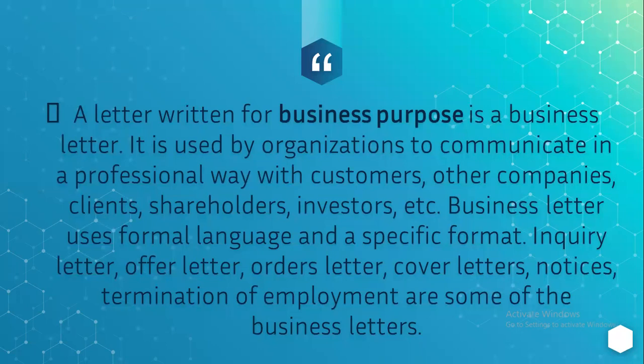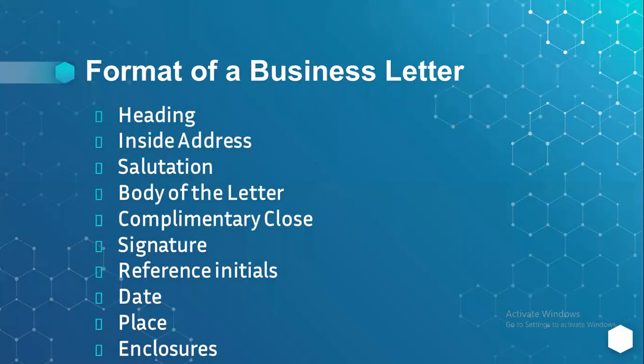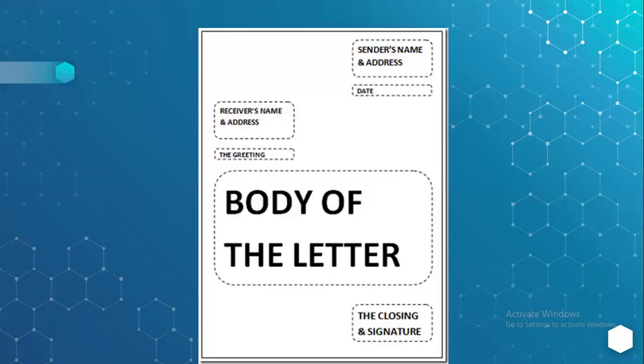What are the different components, the different elements of a business letter? You must have the heading, inside address, salutation, body of the letter, complimentary close, signature, reference initials, date, place, and enclosures. Very simple. So let us look at the specific layout.